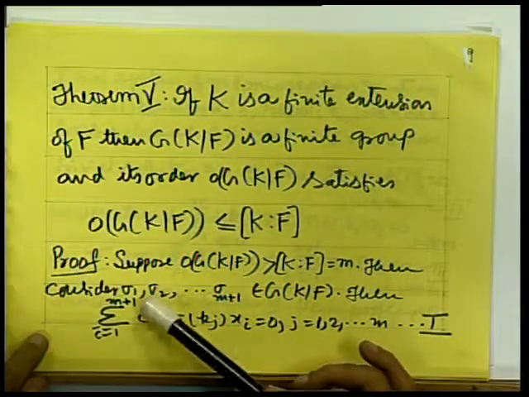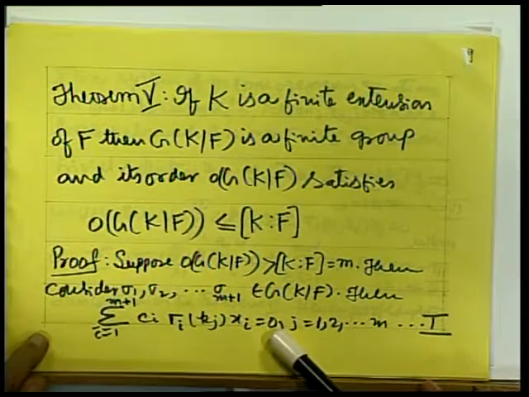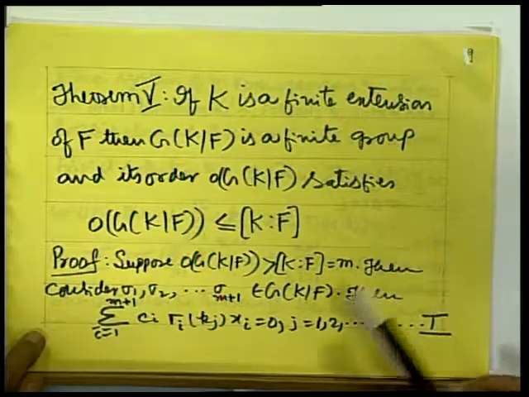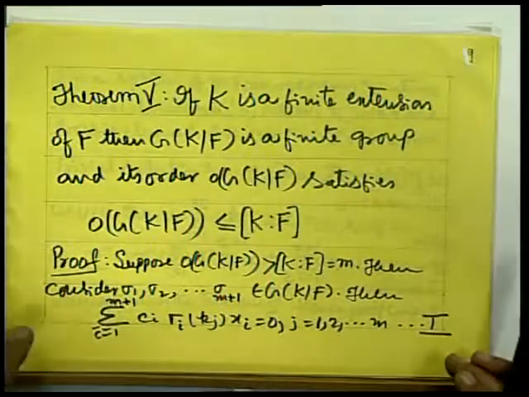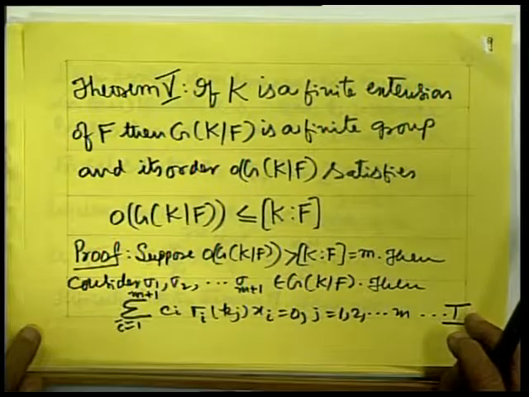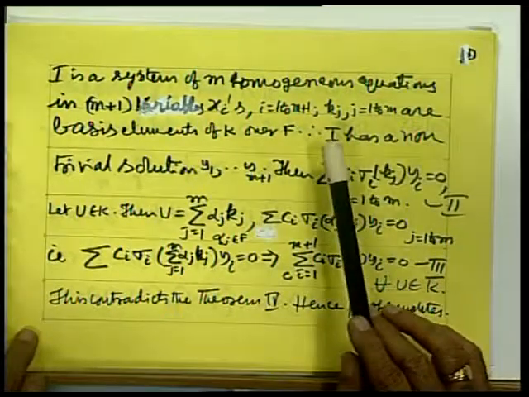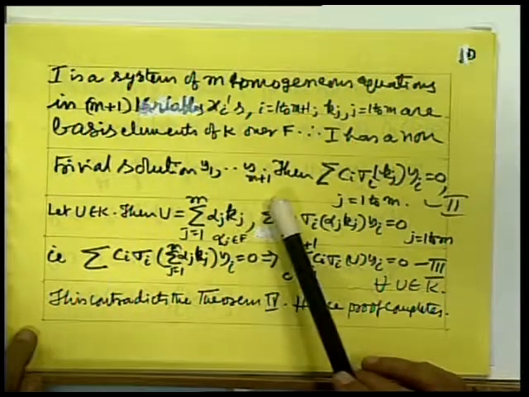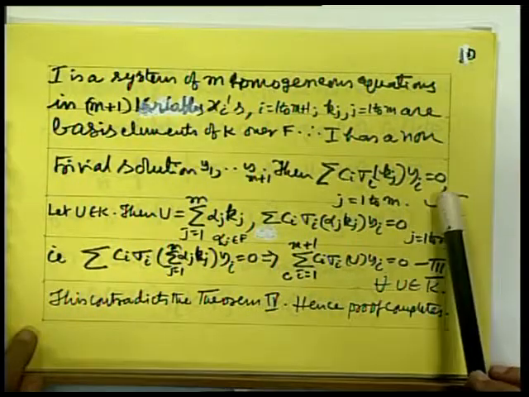Then the sum over i equal to 1 to m plus 1 of c i sigma i k j x i is equal to 0 for j equal to 1 to m, where k1, k2, ..., km is the basis of K over F. This is a system of m homogeneous equations in m plus 1 variables x1, x2, ..., x m plus 1, and sigma i k j are all in K. So these are m equations in m plus 1 variables, and therefore it has a non-trivial solution, say y1, y2, ..., y m plus 1. Therefore the sum of sigma i k j y i is equal to 0, j equal to 1 to m.